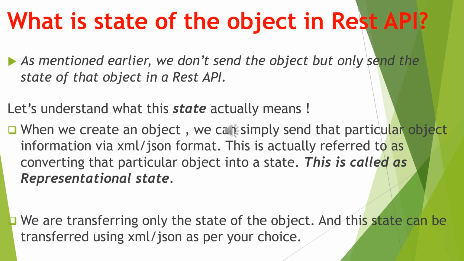We are representing the object in the form of its state, so we are transferring only the state of the object. And this state can be transferred via REST APIs using XML or JSON as per your choice.